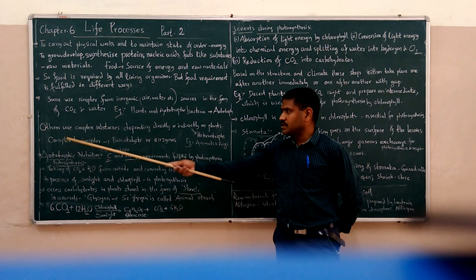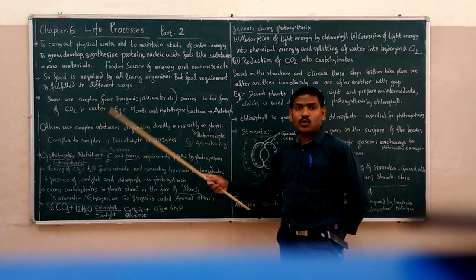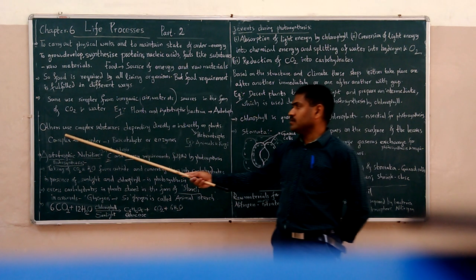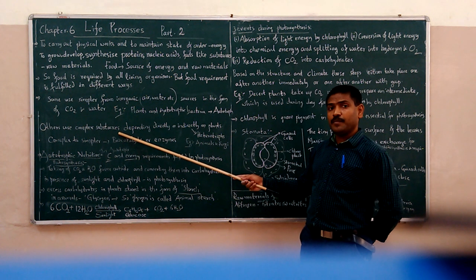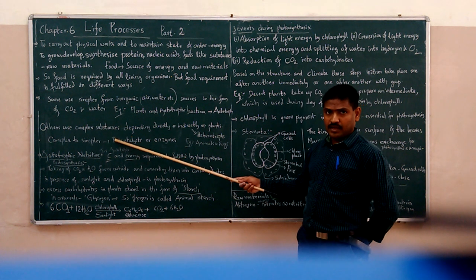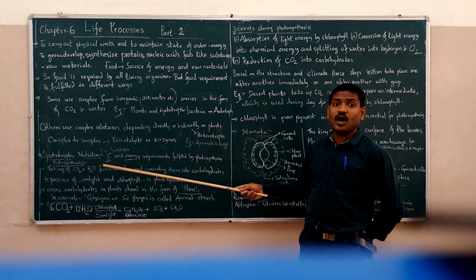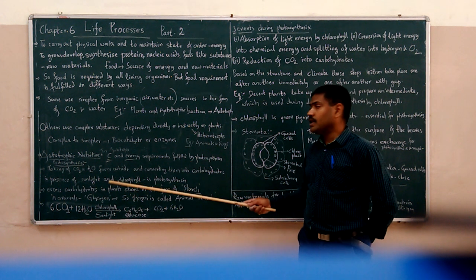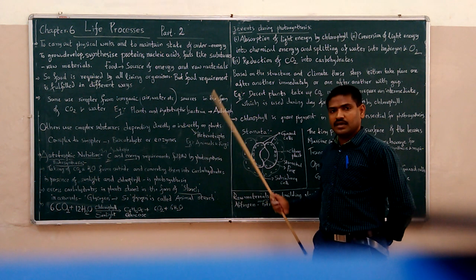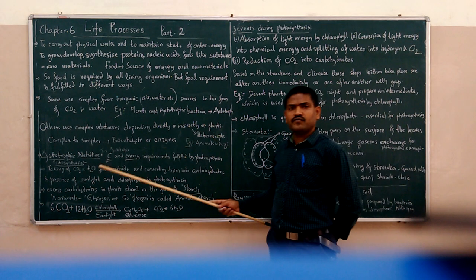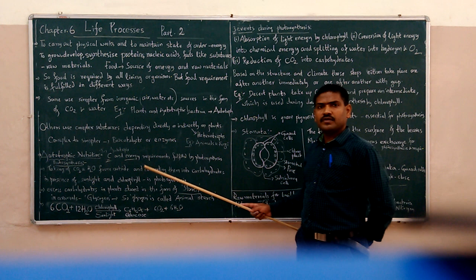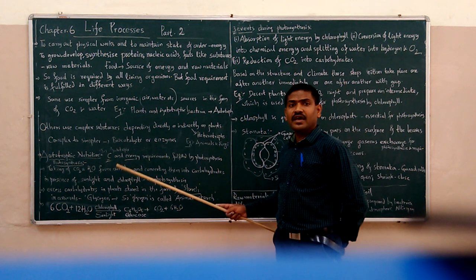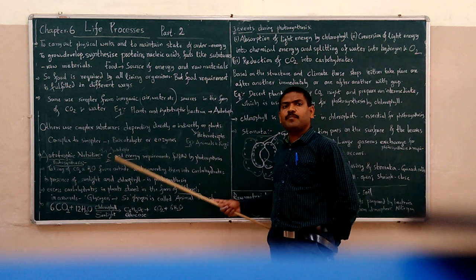Next, others apart from autotrophs. Other organisms use complex substances by being dependent on autotrophs either directly or indirectly. What are the autotrophs? Plants. If you take the example of herbivores, they directly eat the plants.